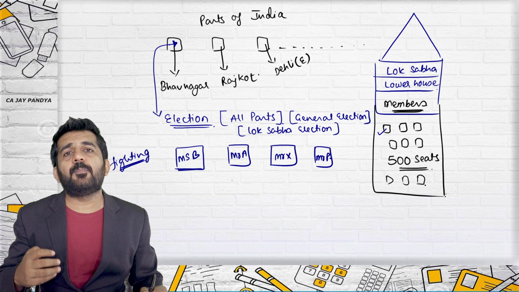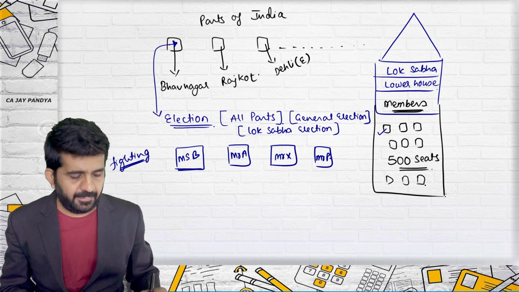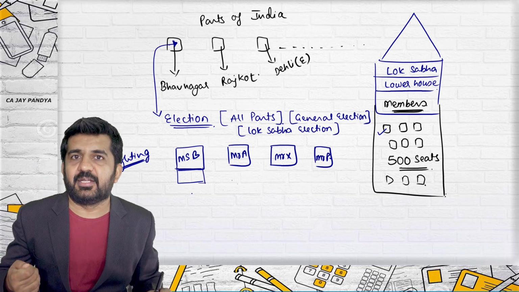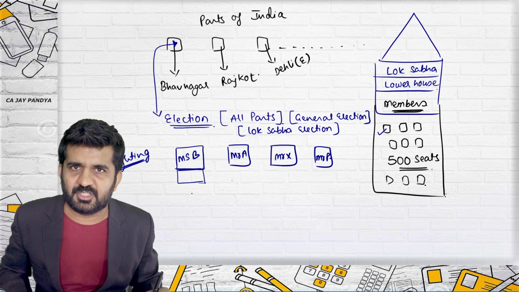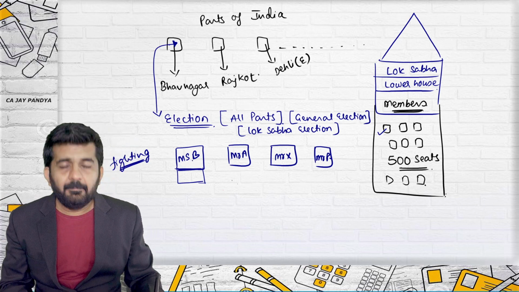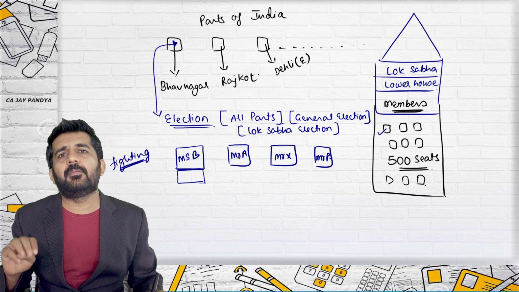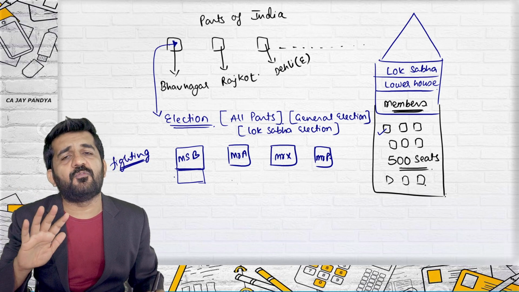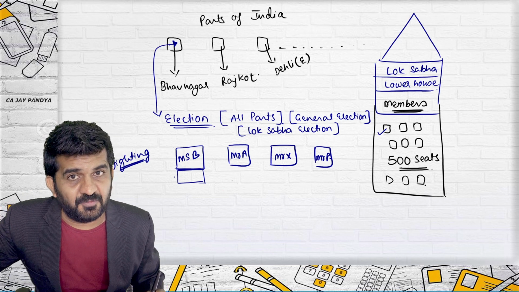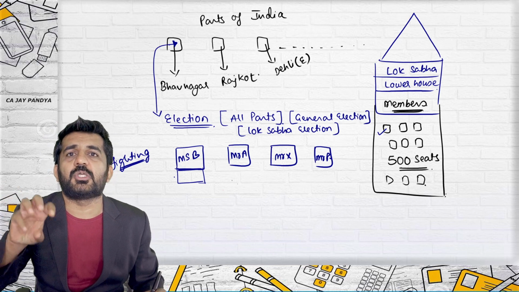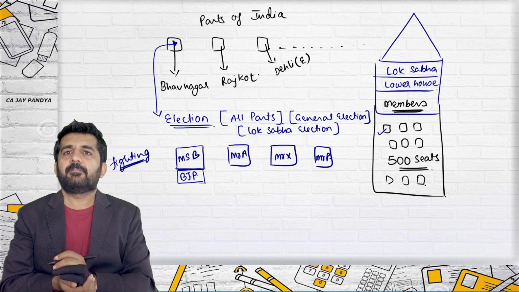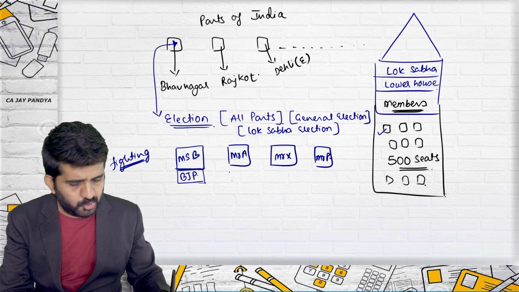All right. There are political parties in India. Miss B goes to BJP and says that I want a ticket. Believe me, it is the other way around. BJP will decide whom they will give the ticket to. But BJP likes Miss B and wants Miss B to fight from BJP. See, Miss B is fighting on her own, just with the support or ticket of which political party? BJP.